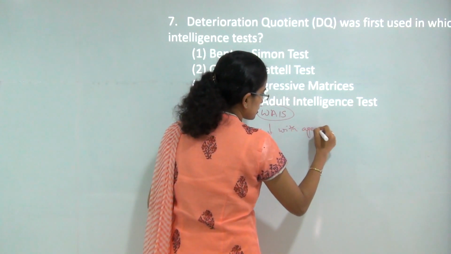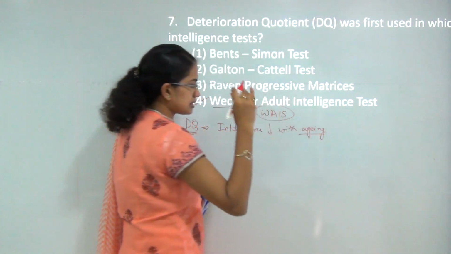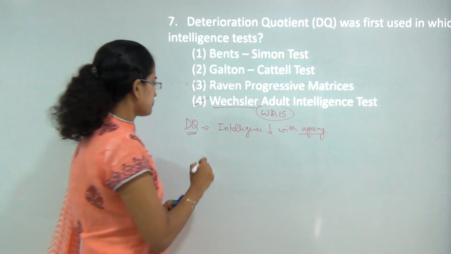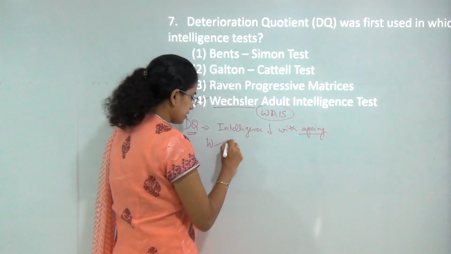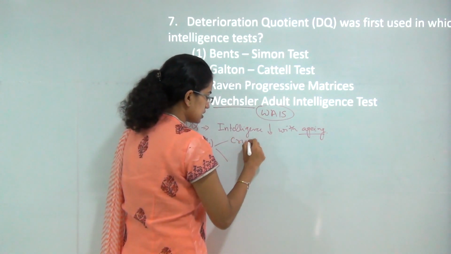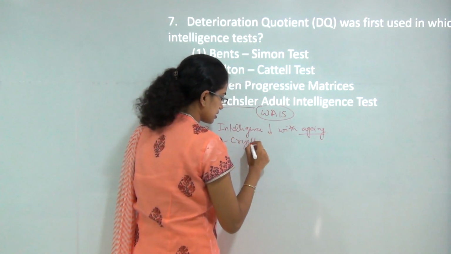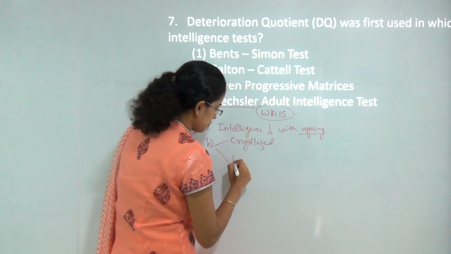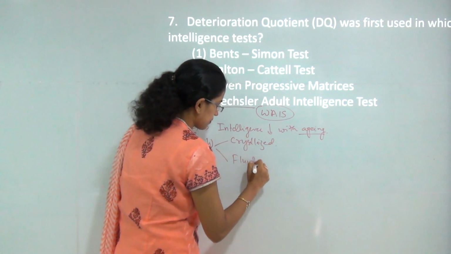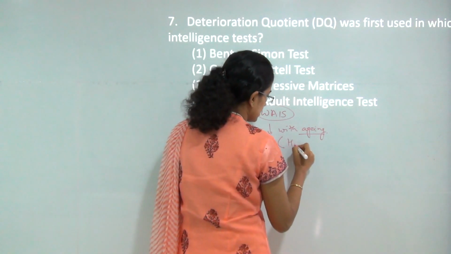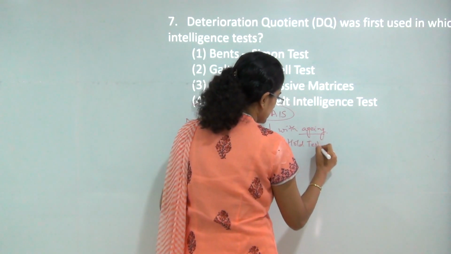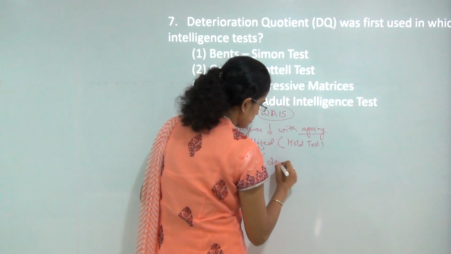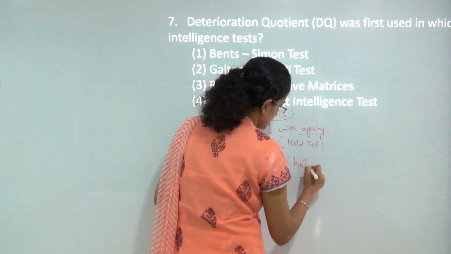As a person grows old, his intelligence level decreases. Now Wechsler talked about two concepts. One was crystallized intelligence and one was fluid intelligence. Crystallized intelligence he referred to as hold tests and don't hold tests.